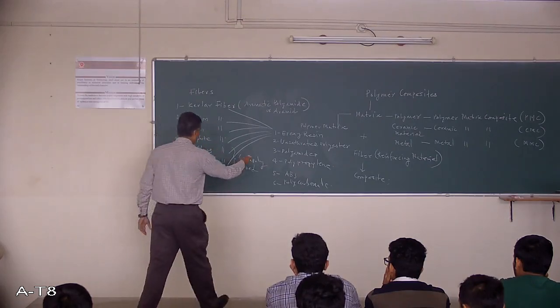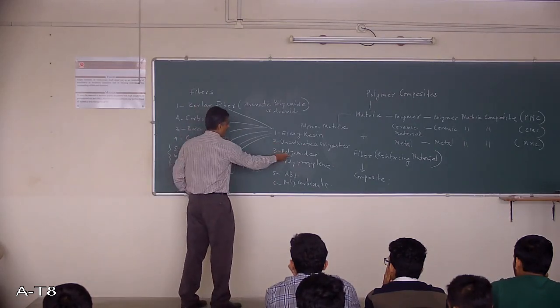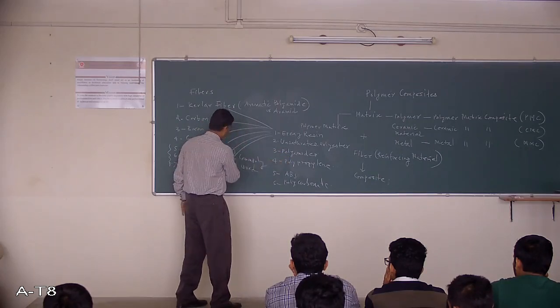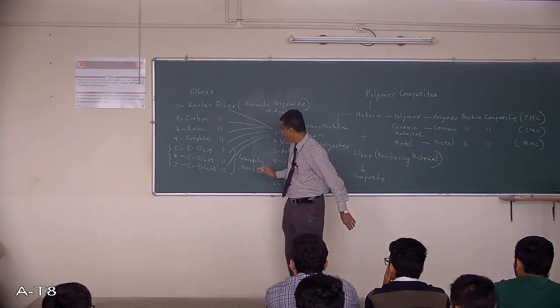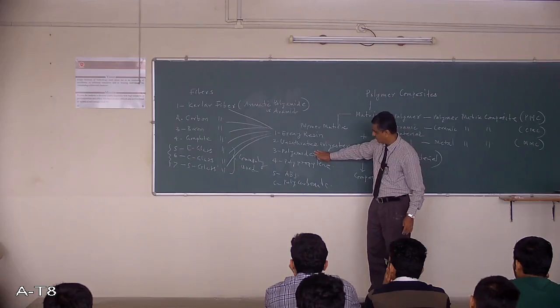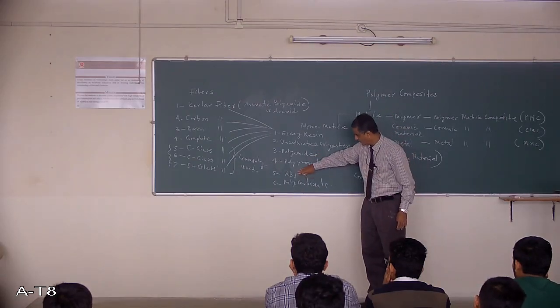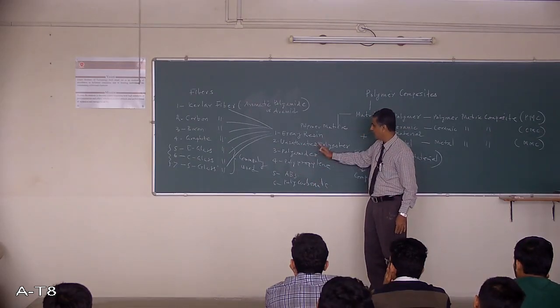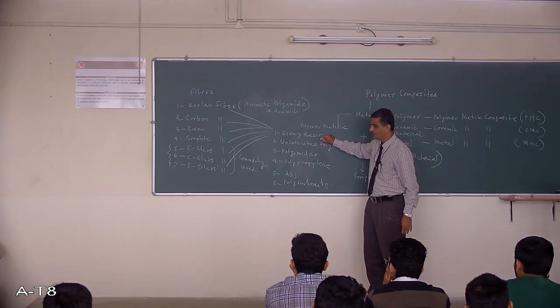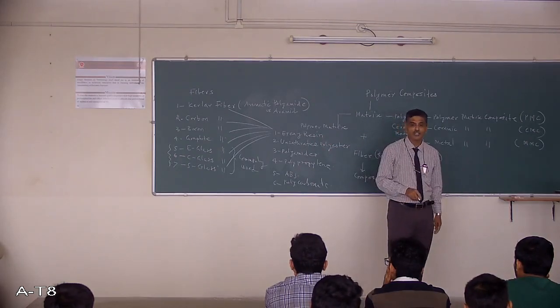Then you can use unsaturated polyester with this, polyamides with this, polypropylene with this. Now out of these, polypropylene, ABS and polycarbonate are thermoplastics. Epoxy resins and unsaturated polyesters are thermosets.